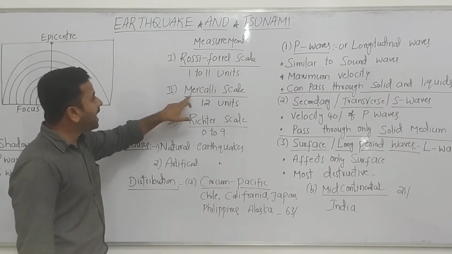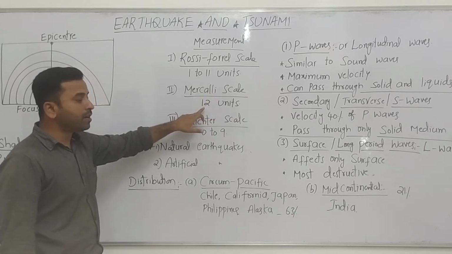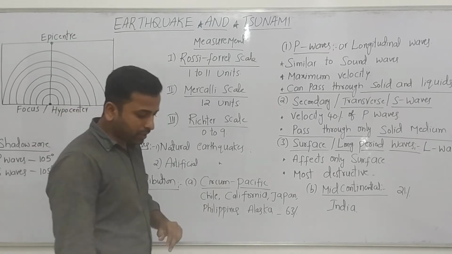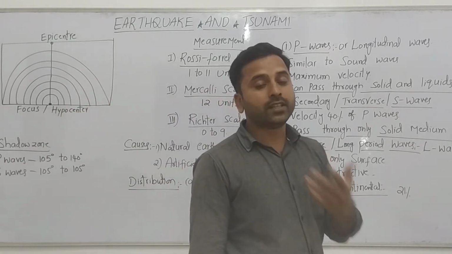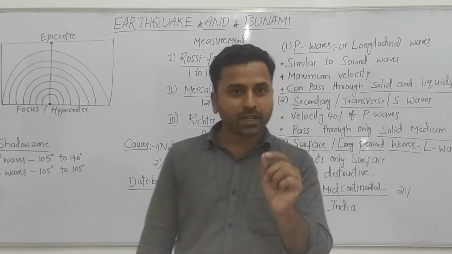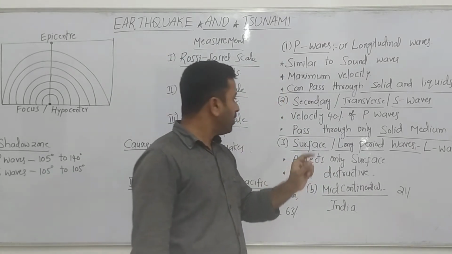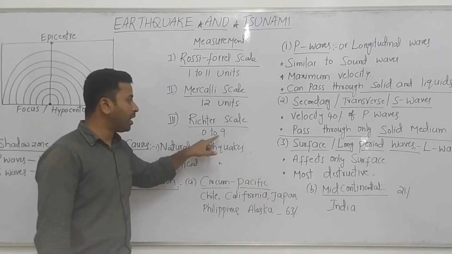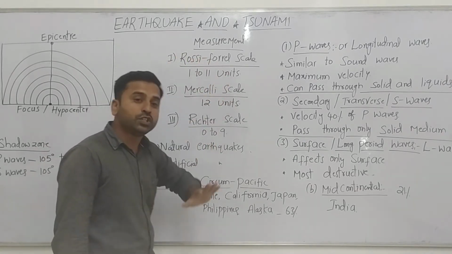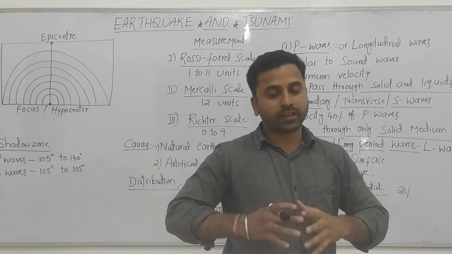And the second one, the Mercalli scale. It measures 12 units. And the next one, the Richter scale. Mostly, when you read the newspaper, whenever an earthquake happens, they will measure with it. It will show Richter scale 0 to 9. So these are the scales which measure the earthquake.